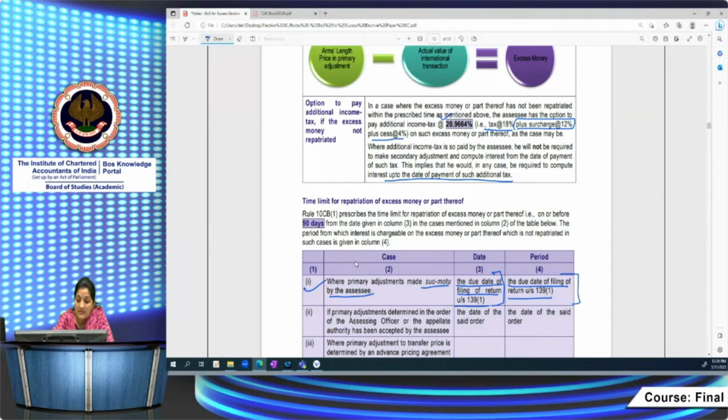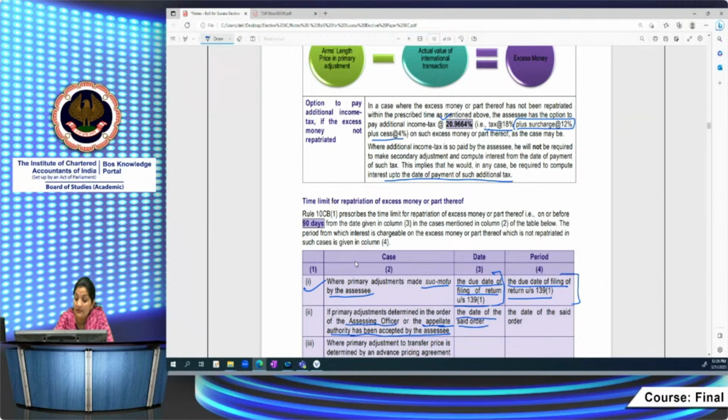If the primary adjustment is determined in the order of the AO or the appellate authorities and has been accepted by the assessee, meaning he is making the primary adjustment in accordance with the order passed by the assessing officer or the appellate authorities, then from which date will the time limit start? The date of the order.